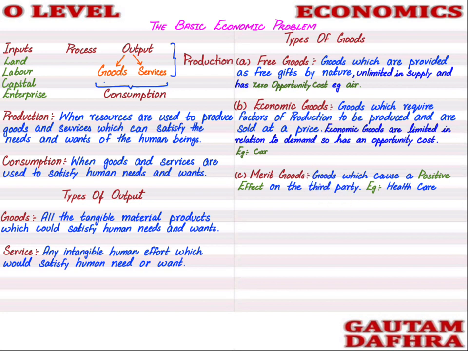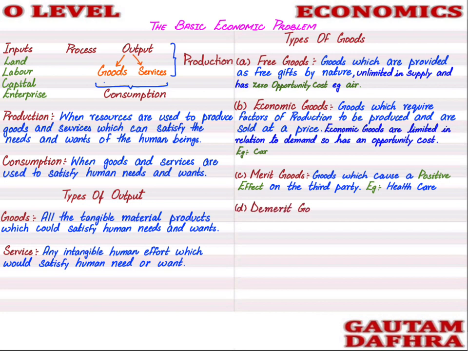How? For example, once that person is educated, in future that person can be an entrepreneur, and he can provide goods and services, he can provide job opportunities. So merit goods are the goods which not only provide benefit to the person who is consuming the good, but also provide the benefit to the society.